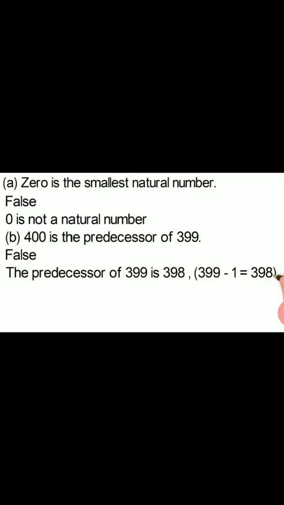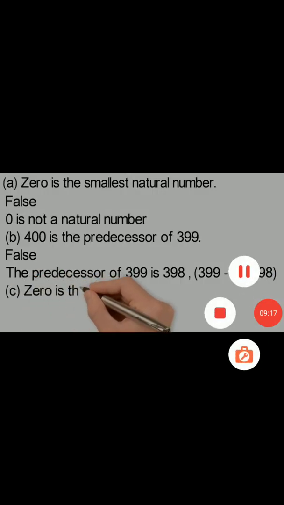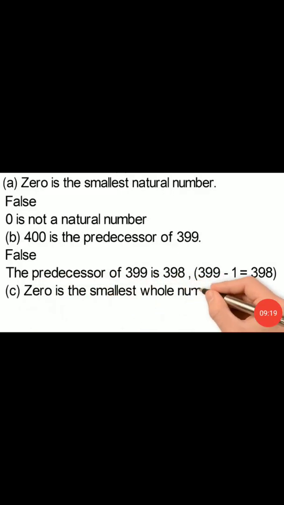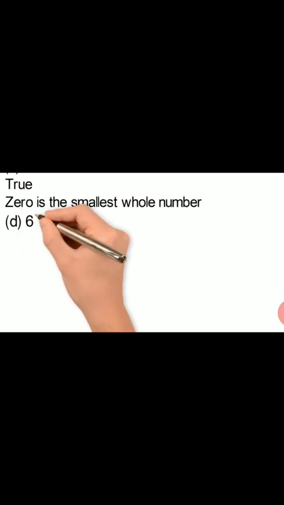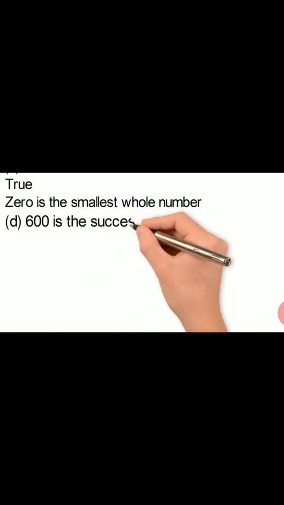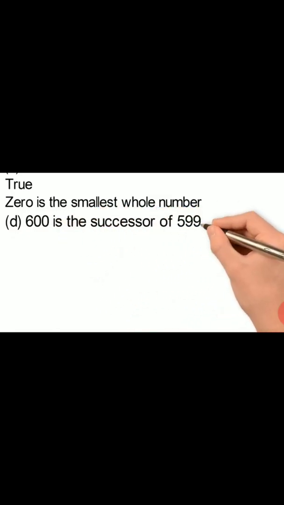Now the C part. In C part we have 0 is the smallest whole number. As you know, whole numbers start from 0. So 0 is the smallest whole number, and that is true. Now next is D part. 600 is the successor of 599.